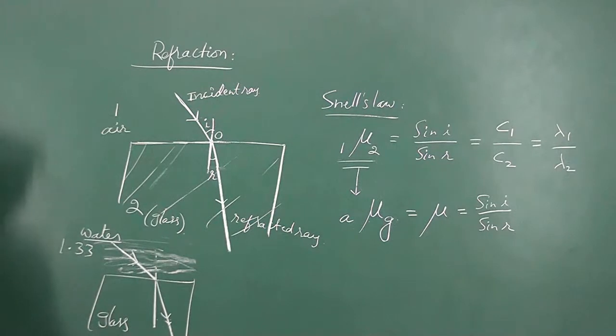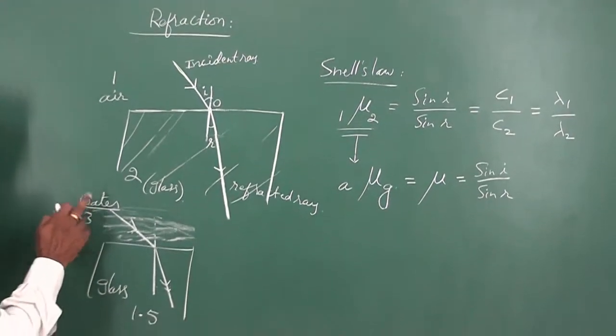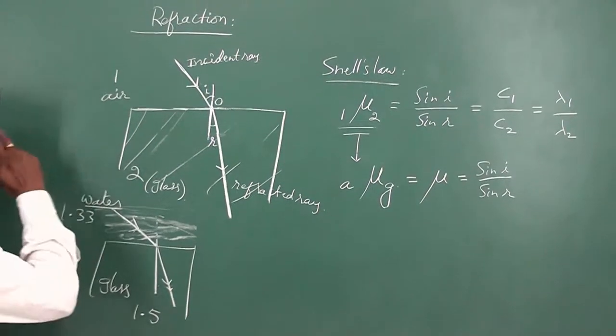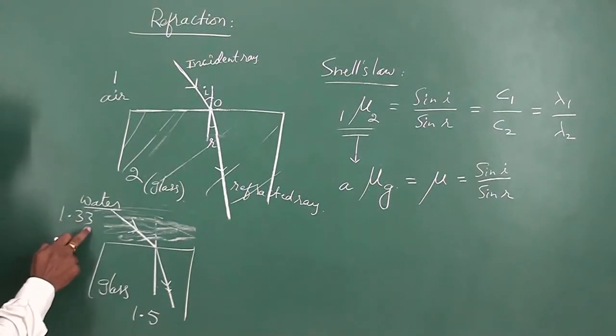That means 1.5 is the refractive index of glass with respect to air, whereas the refractive index of water with respect to air is 1.33.